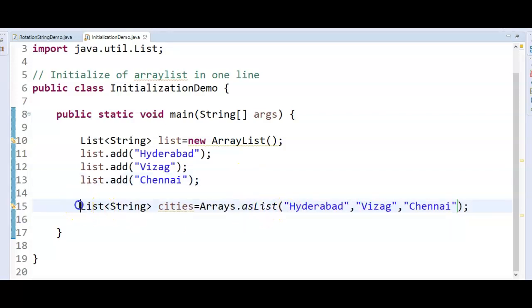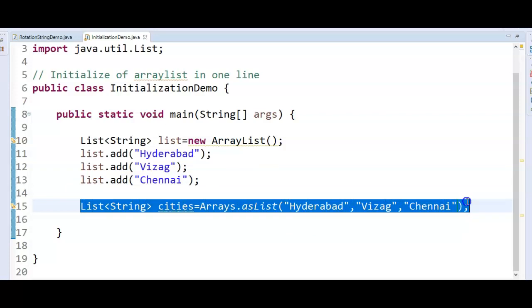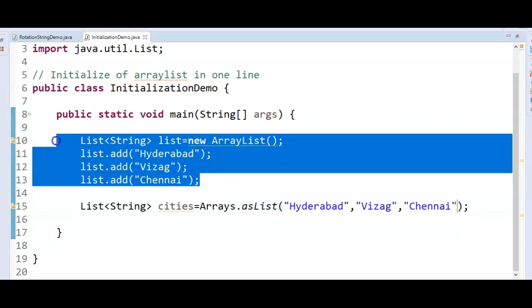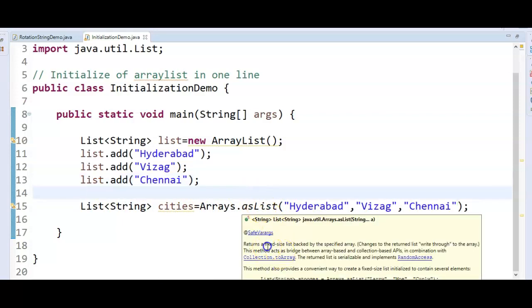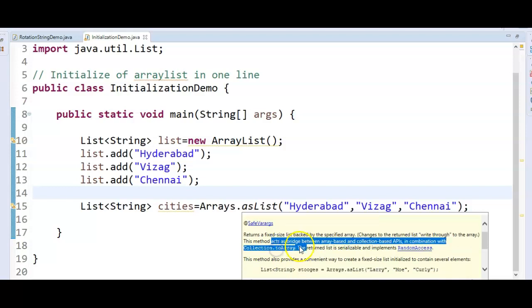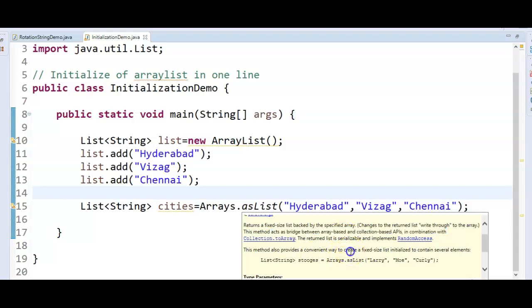So within a single line we can create as well as initialize the array list. If you see the previous one, we created it in 4 lines. To create as well as initialize the list, it took 4 lines. But here, with the help of the simple asList method, we can create a list. So what is the purpose of this asList method? It returns a fixed size list backed by a specified array. Changes to the returned list write through to the array. This method acts as a bridge between array based and collection based APIs, in combination with Collection.toArray. It's a convenient way to create a fixed size list initialized to contain several elements.